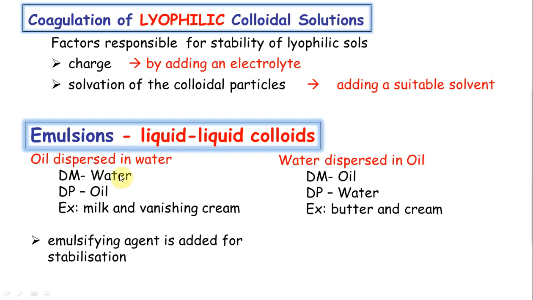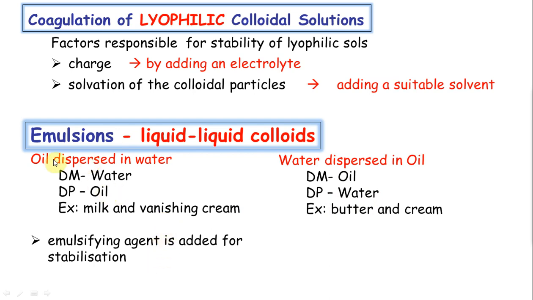This is the solvent, the dispersed phase is the solute. Whereas the other type is the opposite, water dispersed in oil. Water is the lesser amount, so it will be the dispersed phase, and the oil is the dispersed medium. Now you want to remember the corresponding examples. When you see butter, for example, extremely simple, butter is mostly calories, right? So obviously it is the organic matter, oil, that is the dispersed medium in bulk. Very little amount of water, you keep heating the dispersed phase, water evaporates, and basically you form ghee, right?